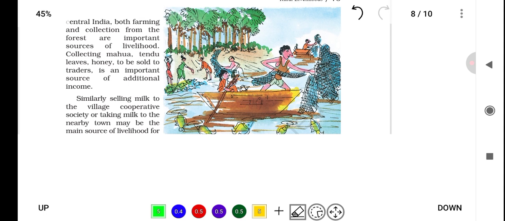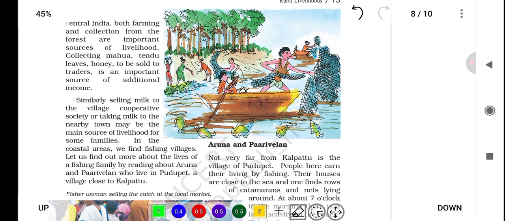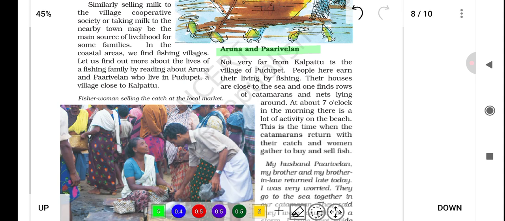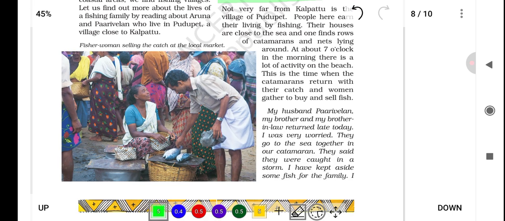Okay. So now here it's a picture of fishing, Aruna and Parivalan. So we'll now discuss about another story which involves people from another part of our country. You can see a woman selling fish, fisher woman selling the catch at the local market. So in central India, farming and forest collection are crucial livelihood sources. Some people sell milk to cooperative societies or towns. Fishing villages like Puduppet near Kalpattu earn their living by gathering and selling fish. Aruna and Parivelan live in Puduppet.